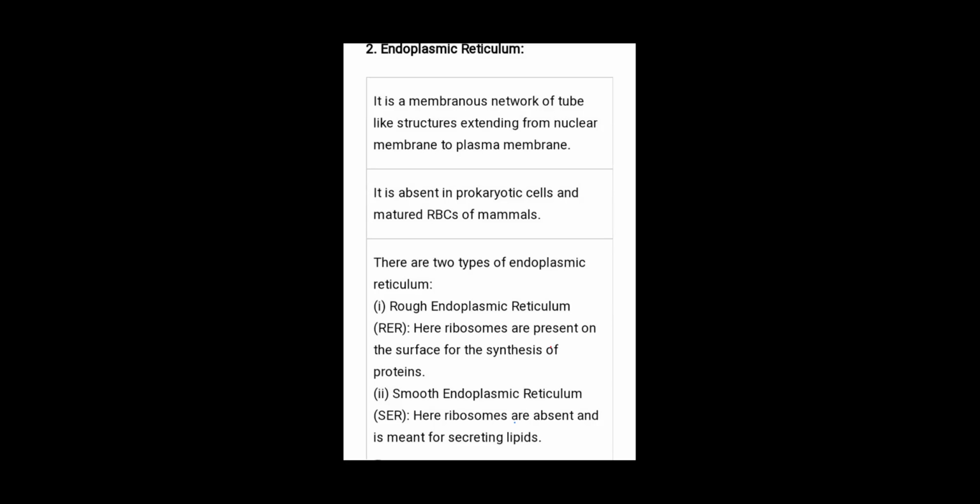Who is the factory of the protein? Ribosomes are known as the protein factories, and they are present on the rough endoplasmic reticulum. That's why the rough endoplasmic reticulum also produces protein. Synthesize is the word used in scientific language. They synthesize the protein. Clear?